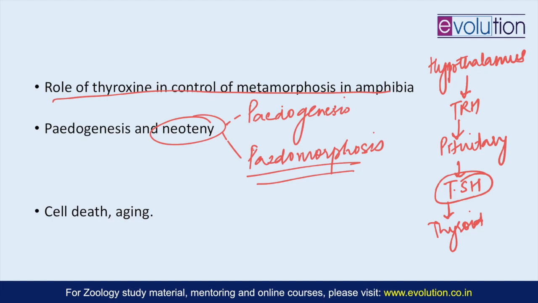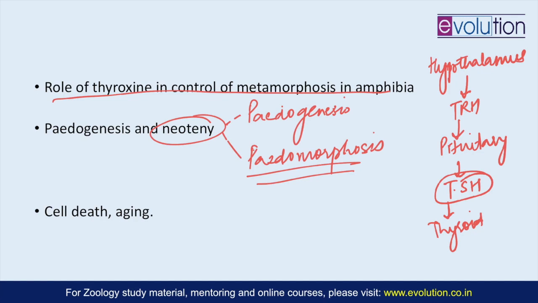And neoteny can be seen not only in amphibia but in birds, flightless birds, and humans as well. A question related to how neoteny played a role in human evolution has been asked in the evolutionary section. With respect to neoteny, you should further focus on neoteny in amphibians, which involves obligate neoteny, where all the members of the Amphiumidae family and Sirenidae family are obligate neotenes, meaning that they never fully metamorphose, and they always retain their larval characters in varying degrees into adulthood.